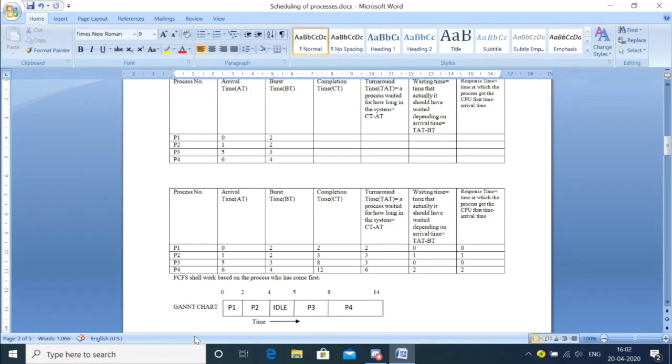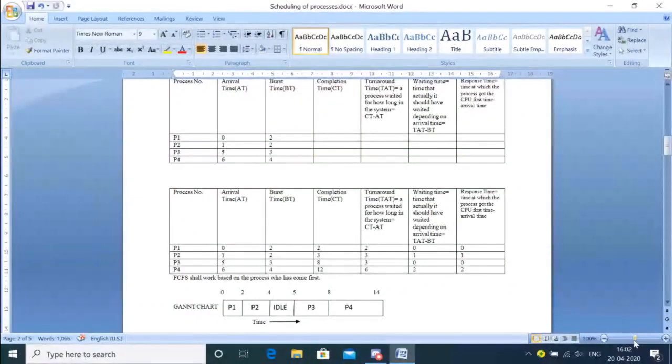This Gantt chart is a kind of timeline which will tell me from which point a process has started and what its final execution time is, that means the completion time. Let us see this very carefully, because based on the Gantt chart we will be able to solve all these things.